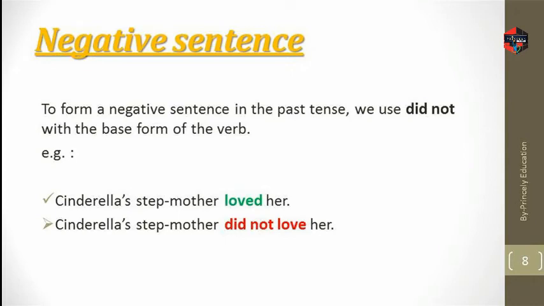So here we can see an example. Cinderella's stepmother loved her. So we are converting it into a negative sentence. Loved is given in past form. We know that the base form of loved is love. So what will be the sentence? Cinderella's stepmother did not love her. Okay, I hope you understand.